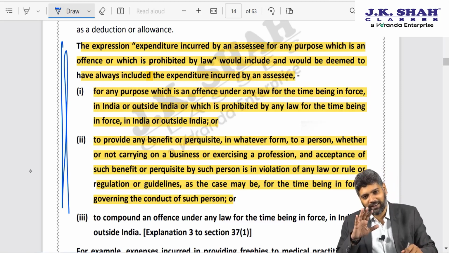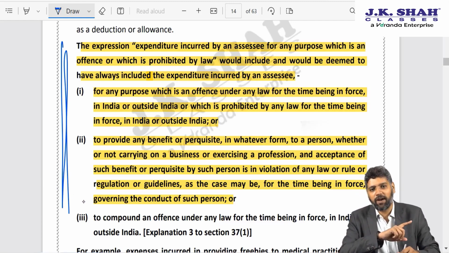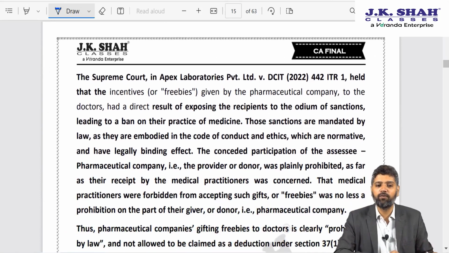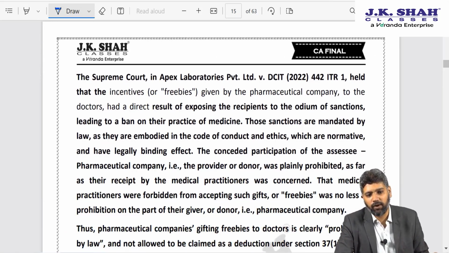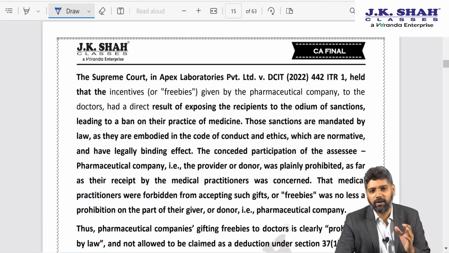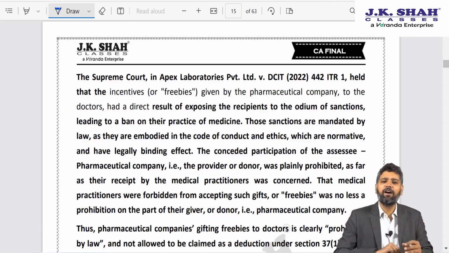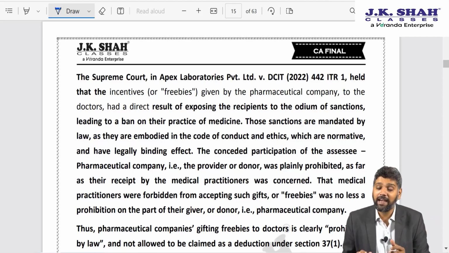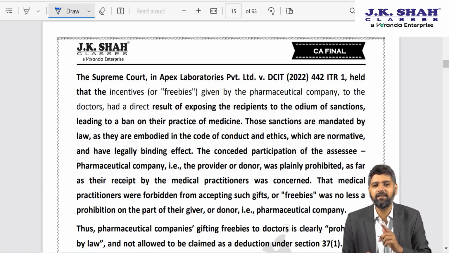So friends, although this explanation has been brought in law in order to overrule PHI Pharma, now PHI Pharma itself has been overruled by the Supreme Court in Apex Laboratories. I am just reading this decision because it is a very fantastically dictated decision of the Supreme Court. My request to you is, after your exam, especially those who are appearing in May, if you have the time and inclination, please read this decision.